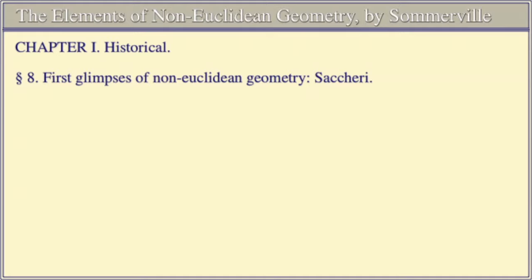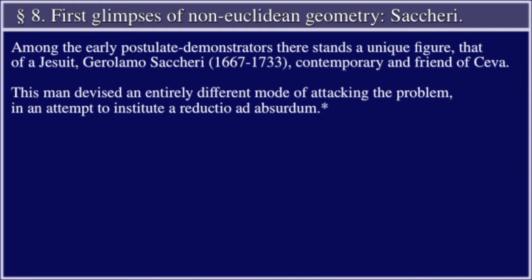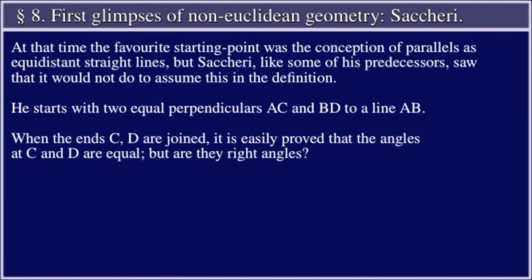Saccheri. Among the early postulate-demonstrators, there stands a unique figure, that of the Jesuit Gerolamo Saccheri, 1667 to 1733, contemporary and friend of Ceva. The man devised an entirely different mode of attacking the problem in an attempt to institute a reductio ad absurdum. At that time, the favorite starting point was the conception of parallels as equidistant straight lines. But Saccheri, like some of his predecessors, saw it would not do to assume this in the definition.